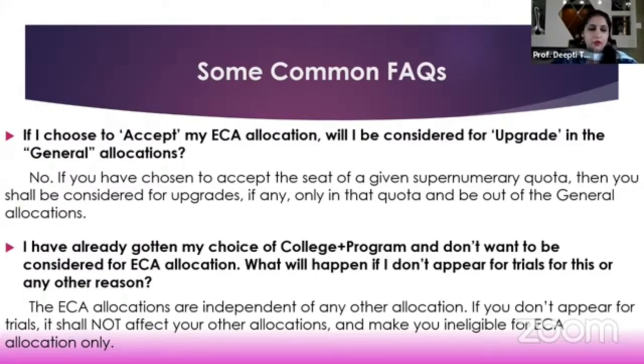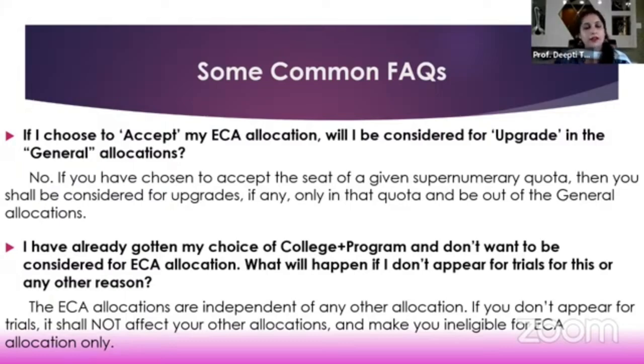Second point, second FAQ that we usually get is that I've already gotten my choice of college and program, which I just explained to you through the 12th preference that I talked about. Then what happens if I don't appear for trials for this or for any other reason for that matter? Then, as I just said, ECA allocations are independent of your other allocations. If you do not appear for trials, you are not eligible for ECA allocations.